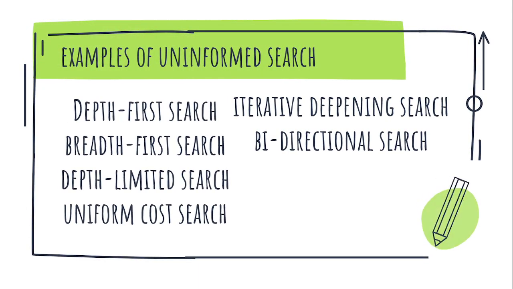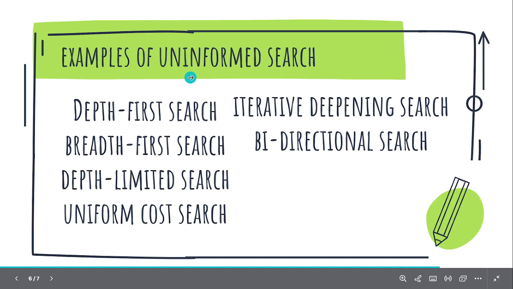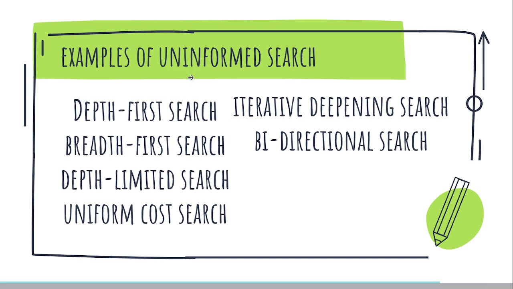All right, so let's talk about the examples of the uninformed search. There will be another video explaining all these examples. We have the depth first search, the breadth first search, the depth limited search, the uniform cost search, the iterative deepening search, and the bi-directional search. Like I said, stay tuned. There will be videos explaining all these in detail and how to do the tracing.